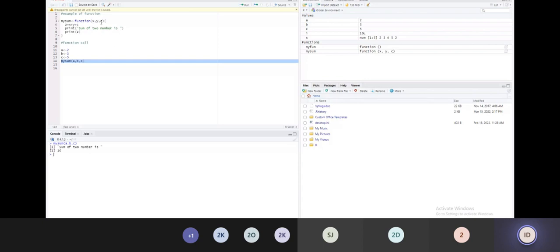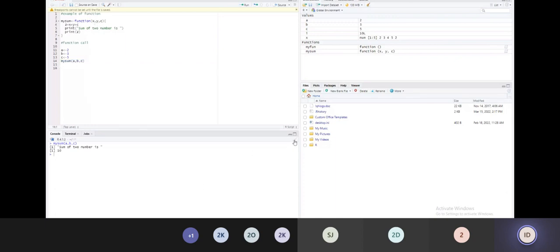Why is it different? Because of the actual and formal arguments, right? Actual values are passed with the help of a and b, and the values are received with the help of formal arguments, that is x and y. So that is why here I use c, same I use. Doesn't matter, same will work. You may use different or same, it will work.